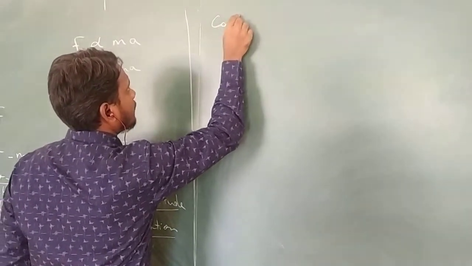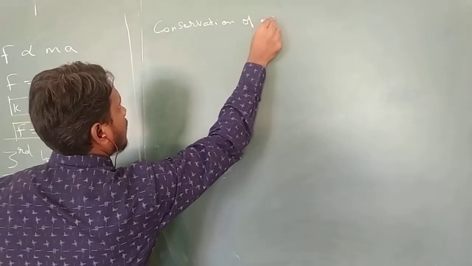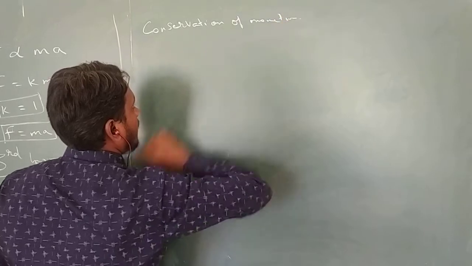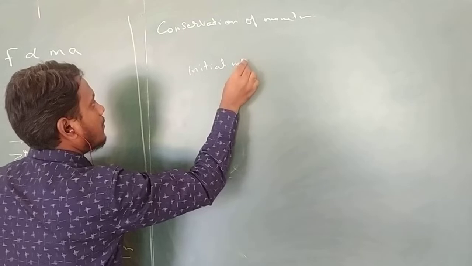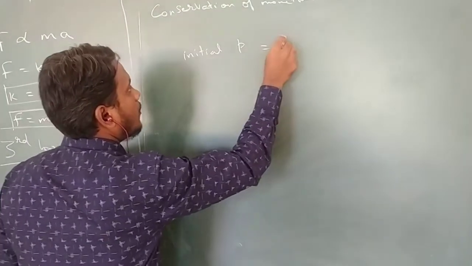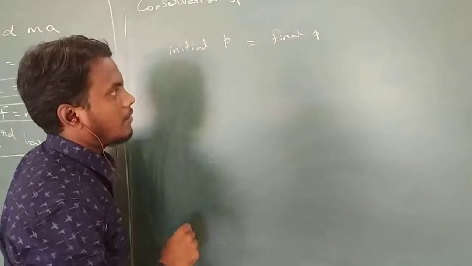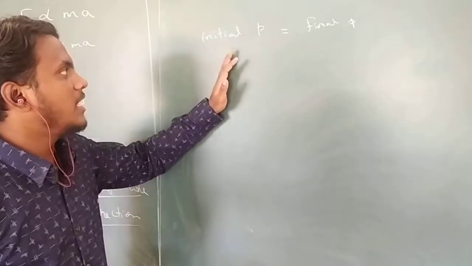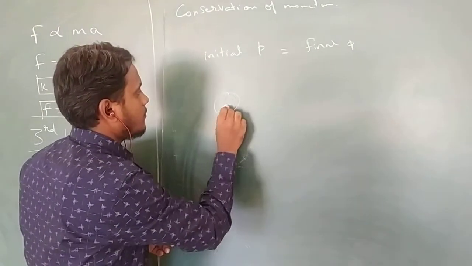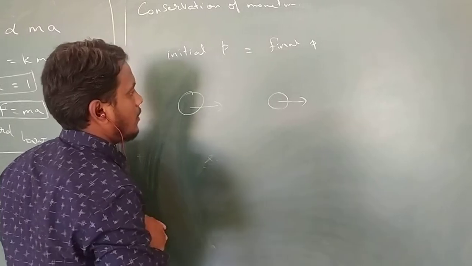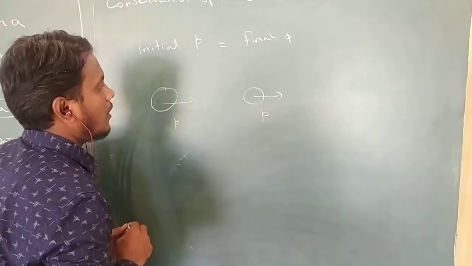conservation of momentum. What does the law of conservation of momentum say? It says that the initial momentum is equal to the final momentum of an object. What is initial and final? Let's say there are two objects which are moving in a particular direction. So they will have initial momentum and final momentum.